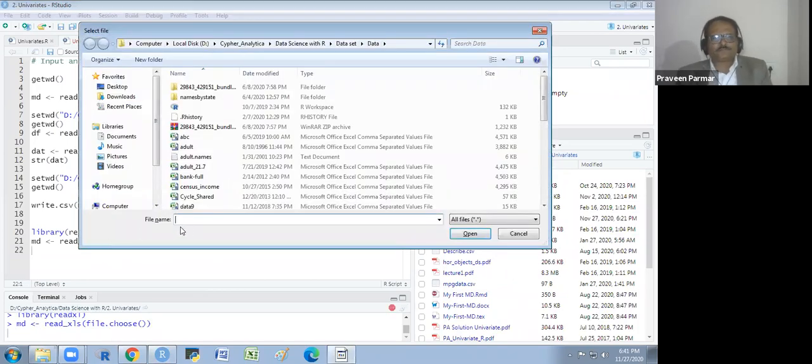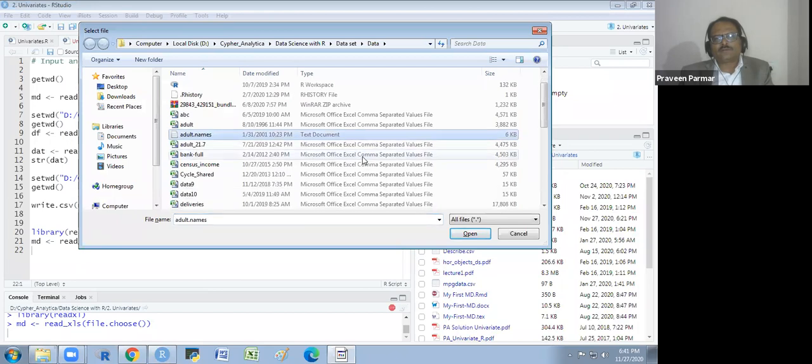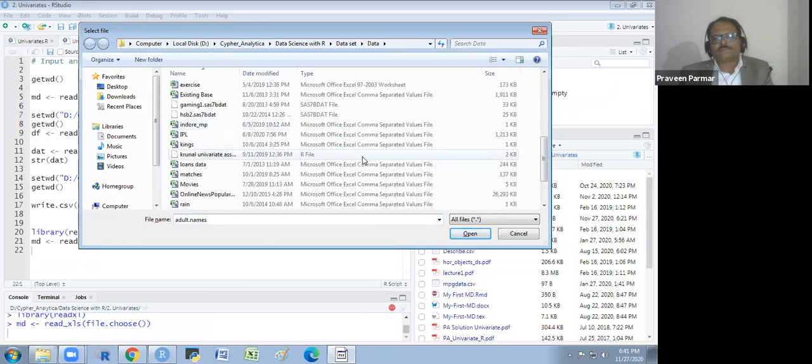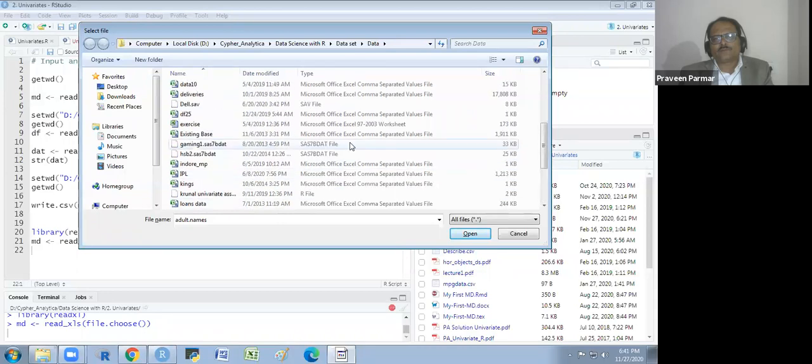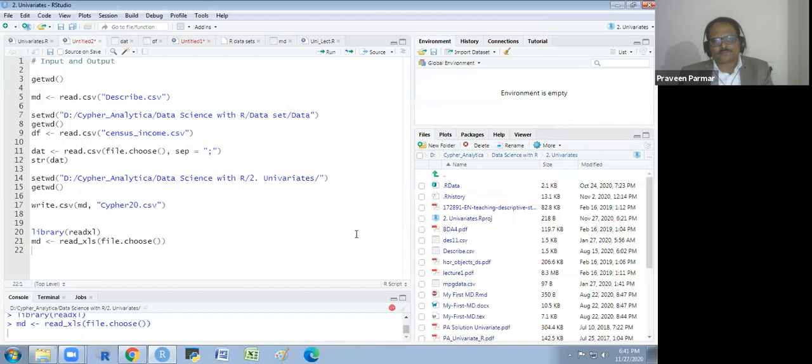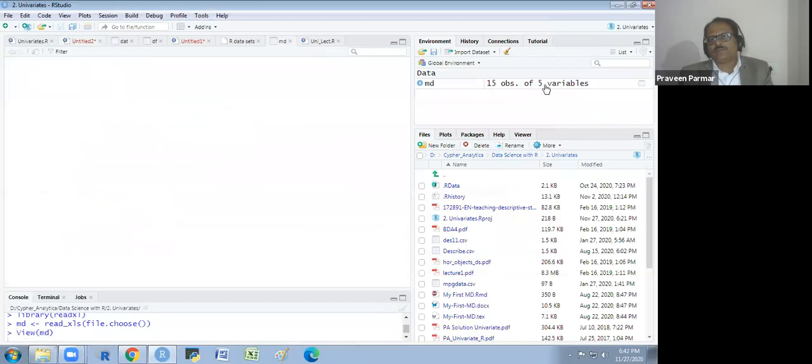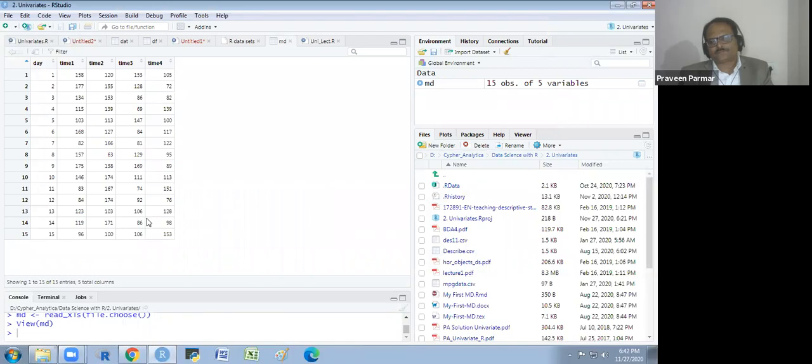And I will run it. So I will get some Excel file here. This is the comma separated one. And I will see it. The comma separated, the Excel sheet. So this file I am taking. You see there are 15 observations and variables. I am showing you this. But in Excel, if you don't write the sheet index, then you will get the first sheet. Is it clear?